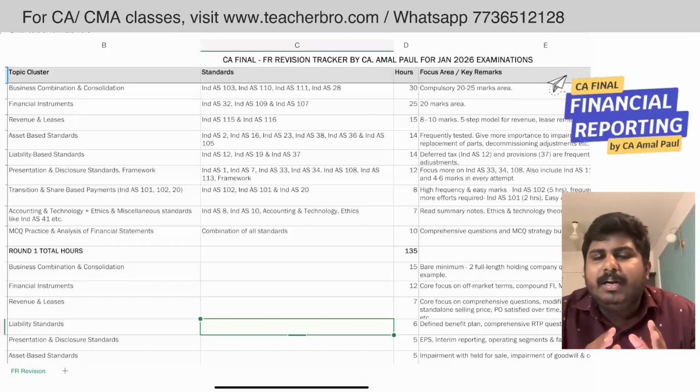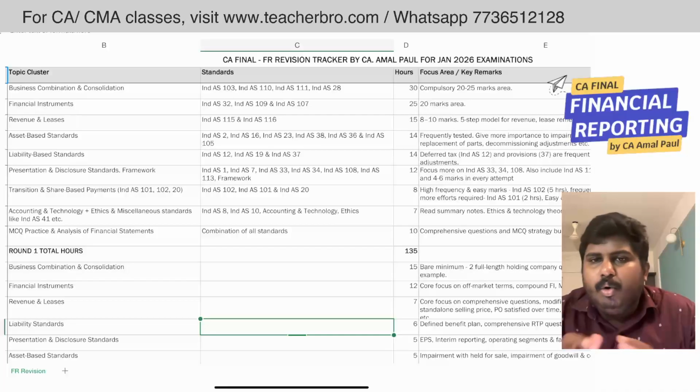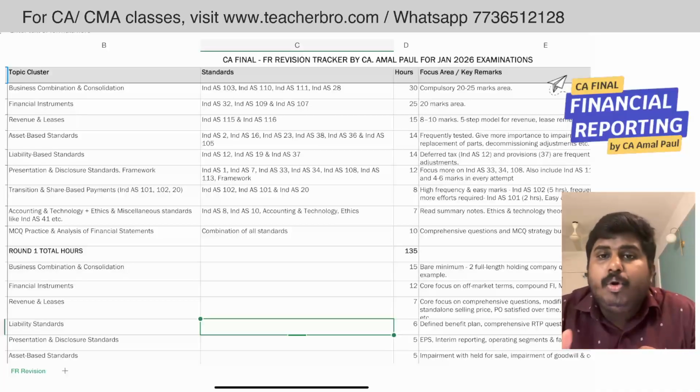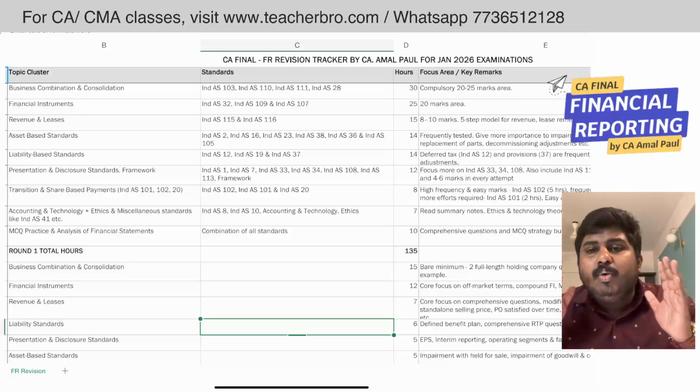And there is another set of standards, the liability based standards, like the income tax standard, the employee benefit standard, and provisions and contingent liabilities. You can see that they test these in consolidation as well as in standalone questions. And there are certain areas like Ind AS 33 earnings per share, Ind AS 34 interim financial reporting, or Ind AS 108 operating segments. These standards are not that hard and not at all complex in nature, but the institute loves them.